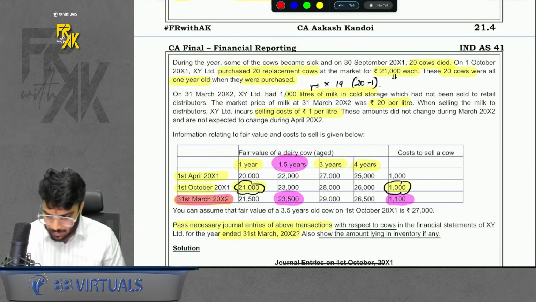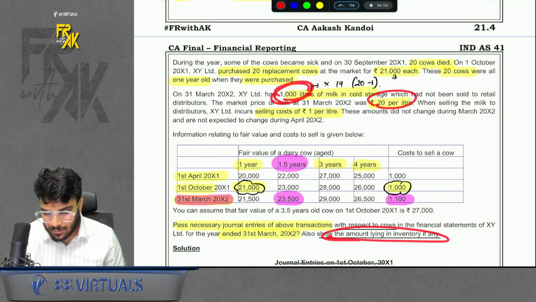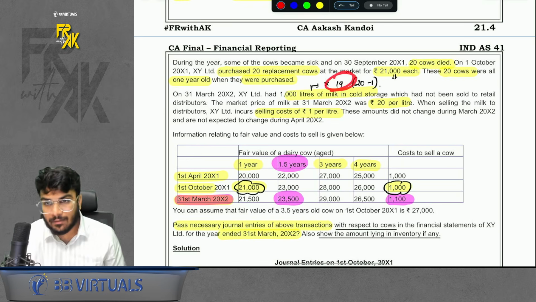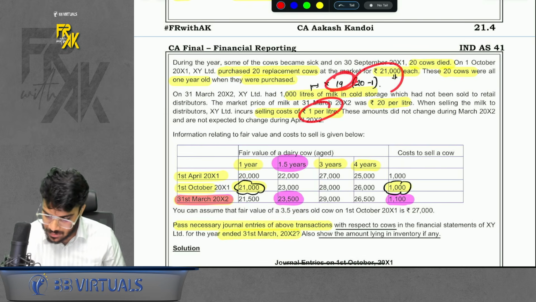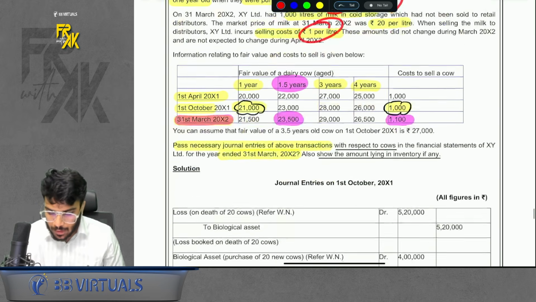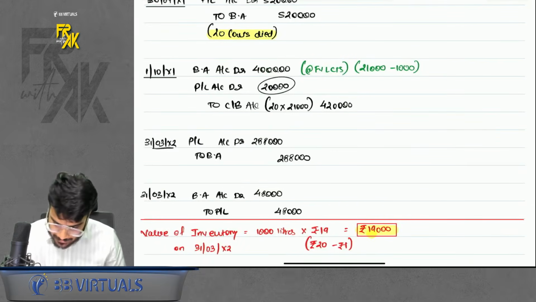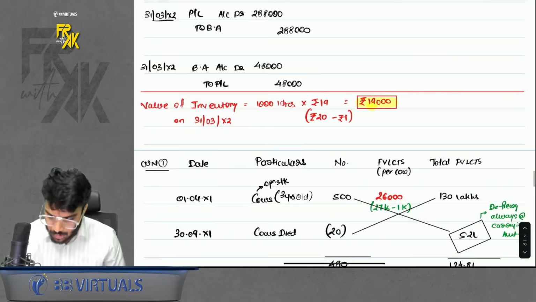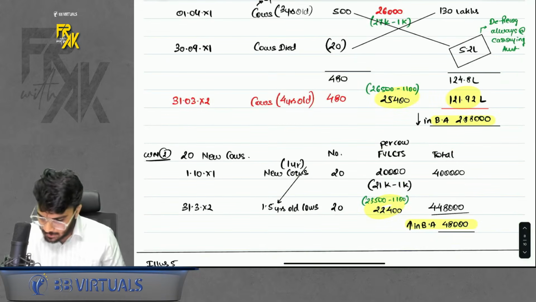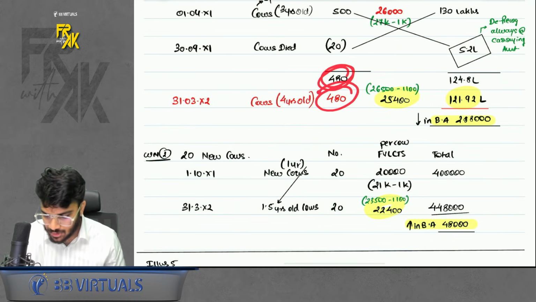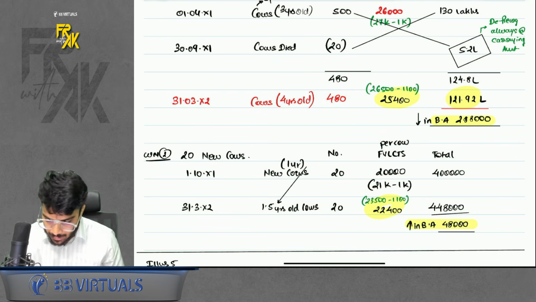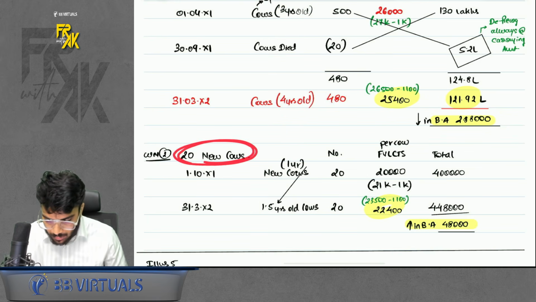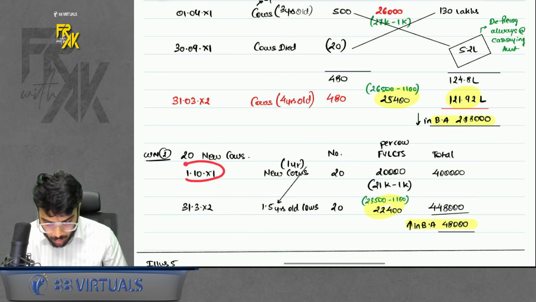Then you have milk also. For milk only the amount was asked. So 1000 liters of milk. 19 is the net value because 20 selling price, 1 rupee selling cost. At 19 you will show it. Apart from this, what is to be shown? These cows which you have in your stock, you will also have to remeasure on year end. So this 480 cows, when you remeasure, you get a loss. Of course, you can remeasure it easily. And because they were 3 years old, check the value of 4-year-old after 1 year. These new cows which you bought, they were 1 year old, bought on 1st October.